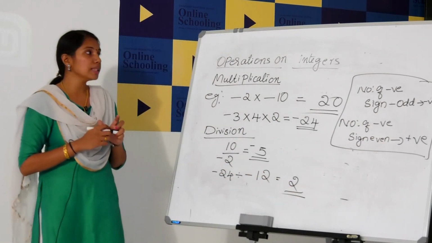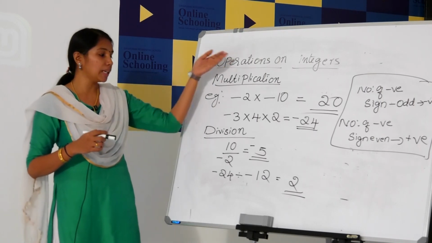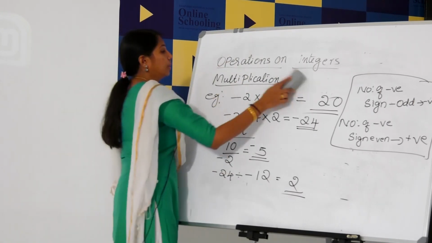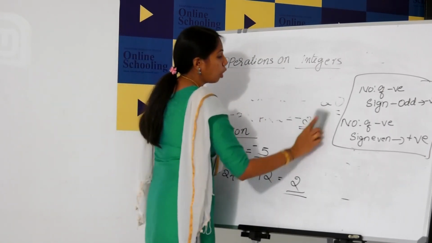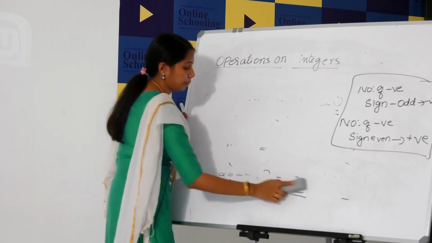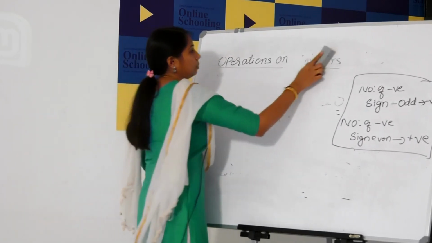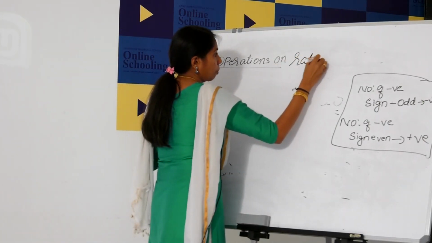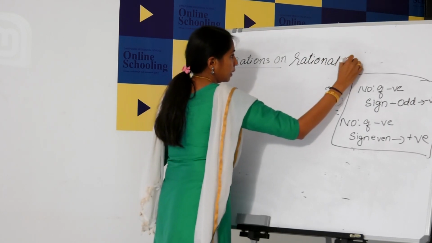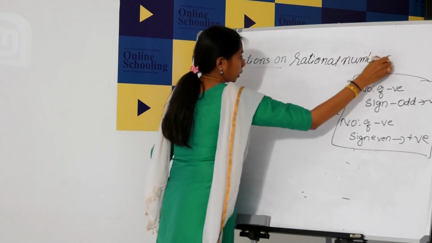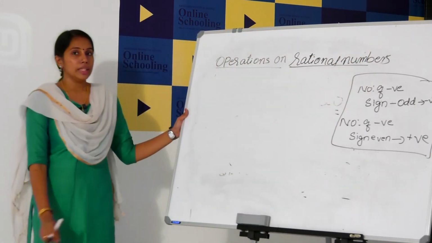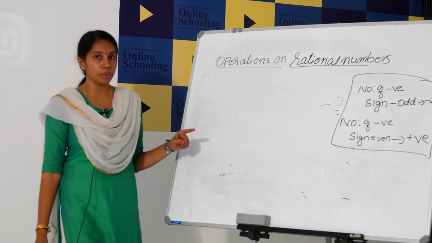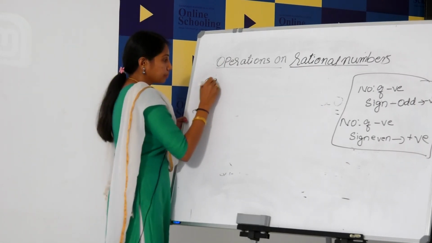These are the operations on integers: addition, subtraction, multiplication and division. Next we can solve some problems on rational numbers. Operations on rational numbers. What is a rational number? The number which can be expressed in the form of p by q. So, example.